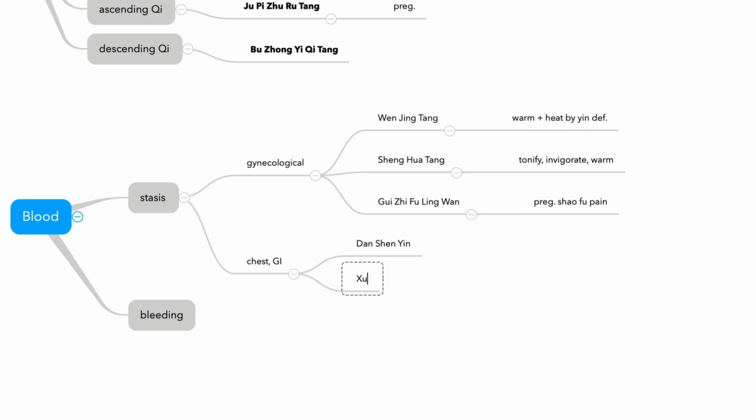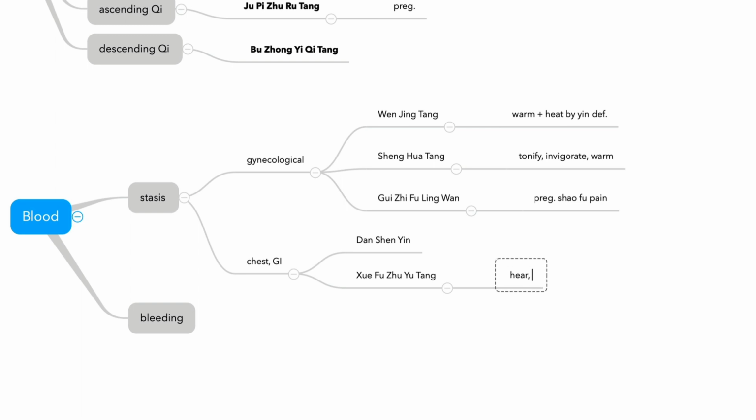In CALE, only Xuefu Zhuyutang. So this one is for heart disease. Heart. Stabbing pain lasting a couple of minutes. This is a sign of squeezing, a sign of heart disease.